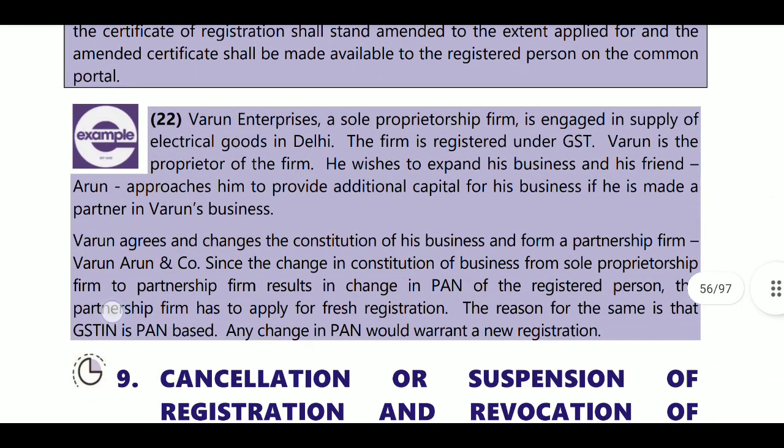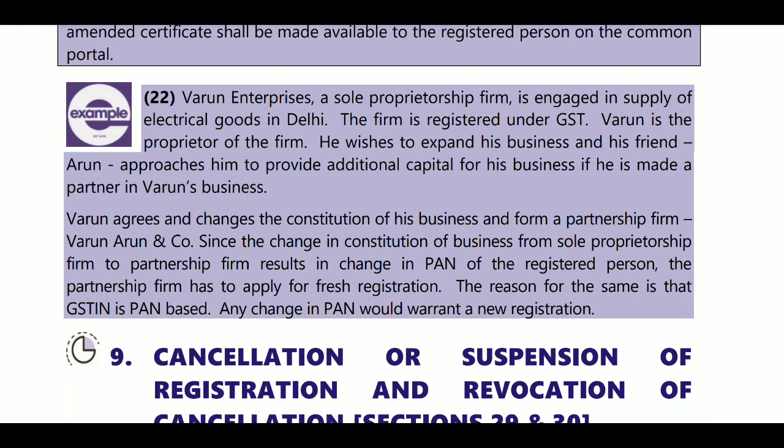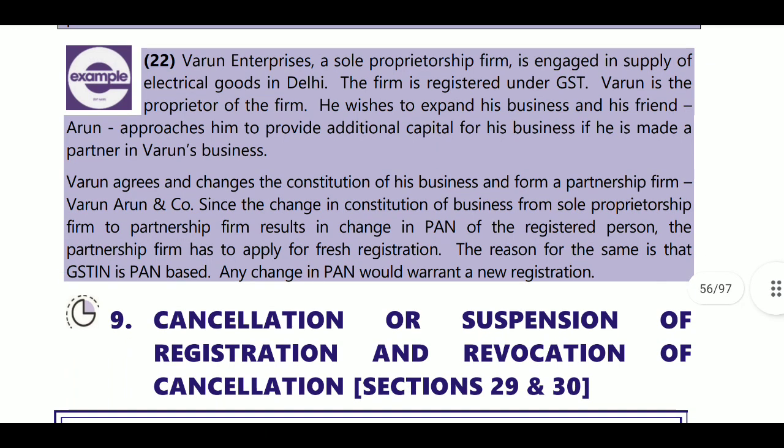Next, example number 22. Varun Enterprise, a sole proprietor firm, is engaged in the supply of electrical goods in Delhi. The firm is registered under GST. Varun is the proprietor of the firm. He wishes to expand his business, and his friend Arun approaches him to provide additional capital if he is made a partner in Varun's business. Varun agrees and changes the constitution of his business to partnership form.